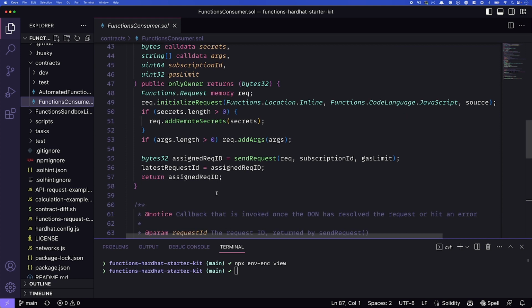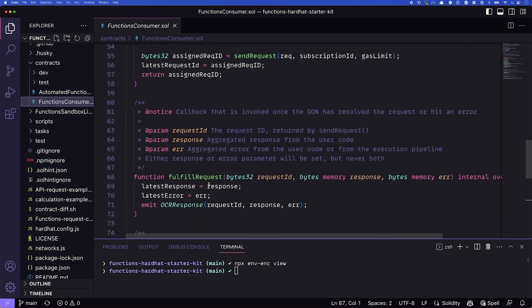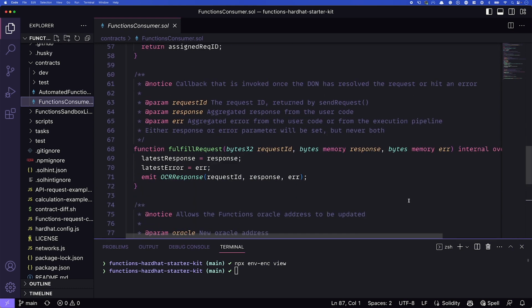If you're familiar with VRF, functions is kind of similar in the workflow. We make a request to the Oracle network. We wait for the Oracle network to get back to us with the response, and then it's going to come back into our contract with another function. The other function is this fulfill request function. So we go out, we make the request, it runs our JavaScript code, and then it's going to come back into our contract with fulfill request. Here, the fulfill request is very simple. All it's going to do is update the latest response and error values, and then emit an event.